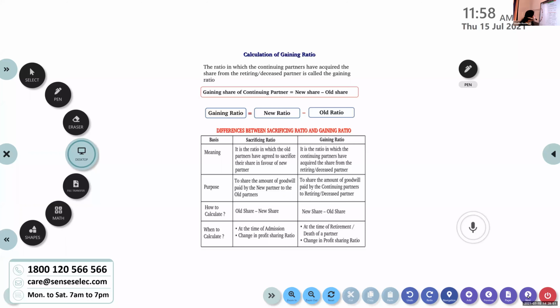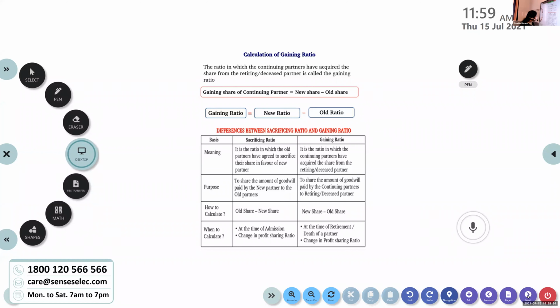Sacrificing ratio is the ratio in which the old partners have agreed to sacrifice their share, that is, the ratio in which the sacrifice is made by the old partners when there is an admission of a new partner. It was in the context of admission. Gaining ratio is the ratio in which continuing partners have acquired the share from the retiring or the deceased partner.